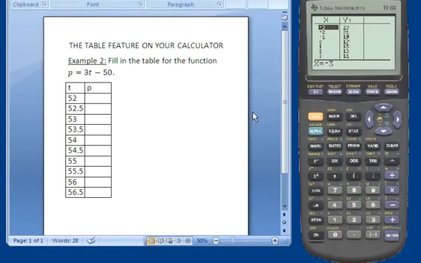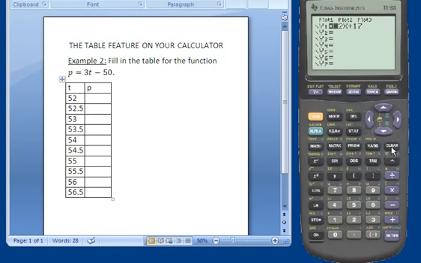So example 2, fill in the table for the function p equals 3t minus 50. Alright, so my table, my t values, my independent variables start at 52, and they're going up by halves. So I want to go to y equals and change my function. So I hit clear. See, if I hit delete, it just gets rid of one character at a time. If I hit clear, it gets rid of the whole screen or the whole line.